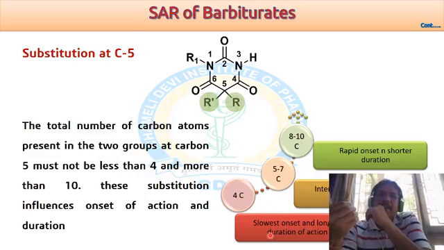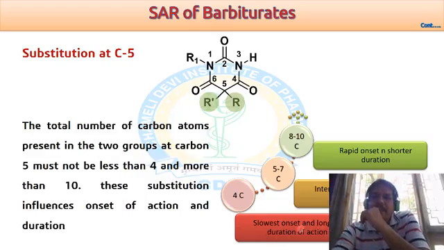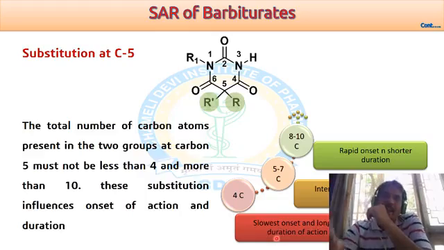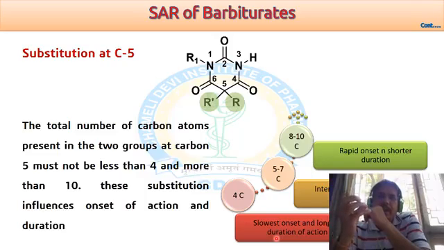So the concentration called the minimum effective concentration requires certain time to be achieved, and that's why this compound has the slowest onset of action, as well as the longest duration of action, because if the group is smaller, then the possibility of metabolism is also less.